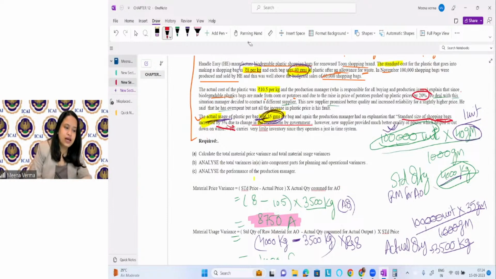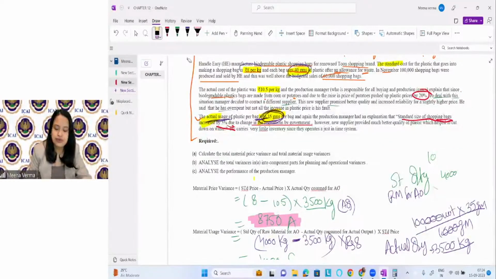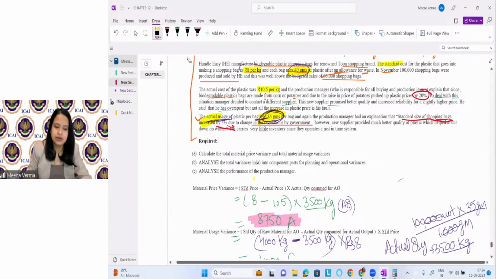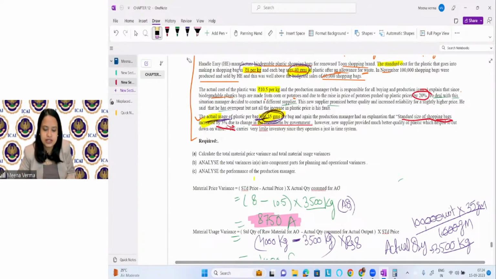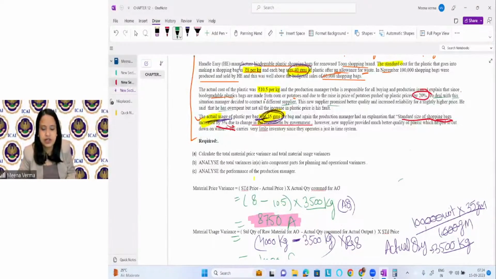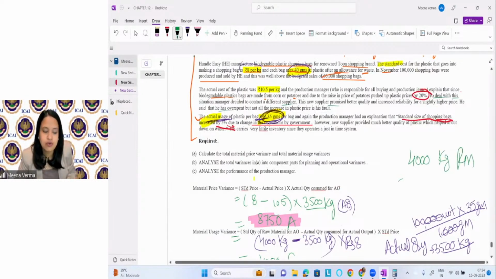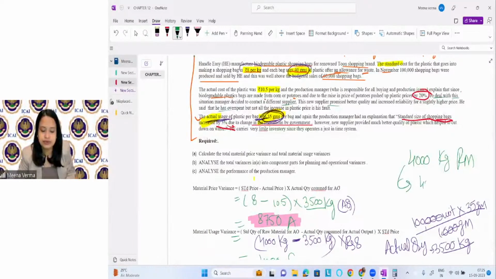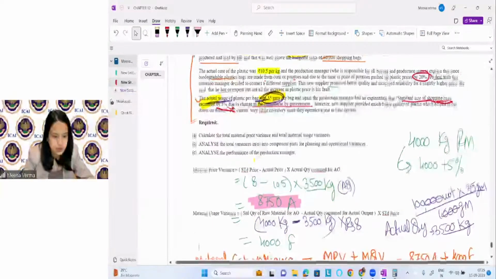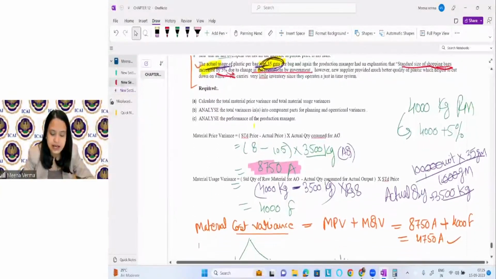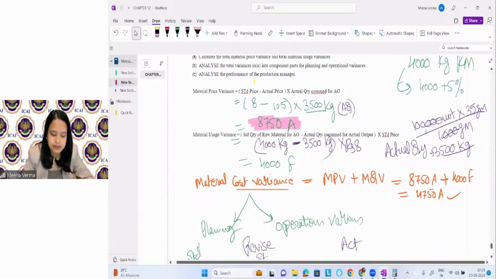So what is happening? 5% more plastic is required. I hope you can see here. What was your standard? It was mentioned that we need 4000 kg of raw material. Now, because the size is increasing, they need more raw material. So this will be the revised quantity. So we know what will be the revised price and we know what will be the revised quantity.